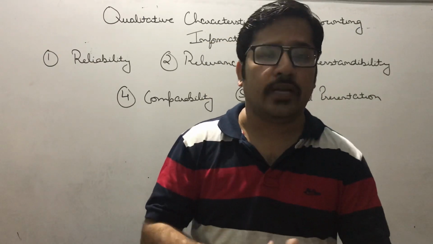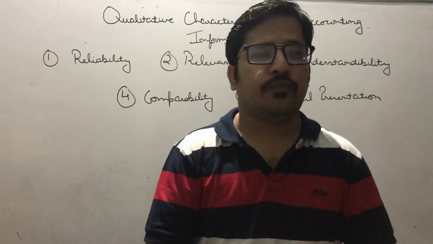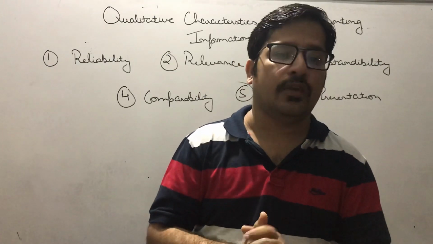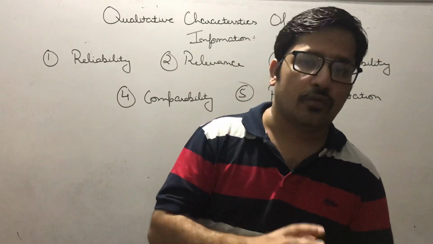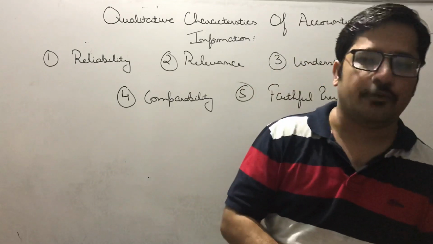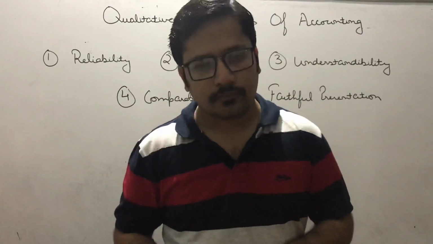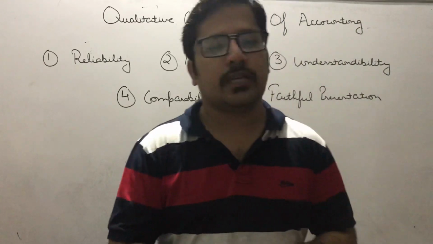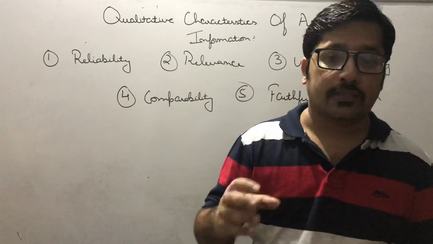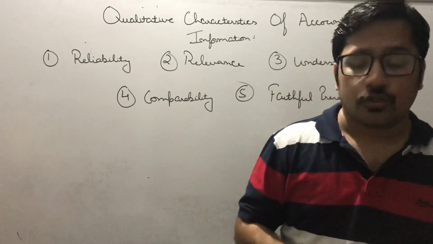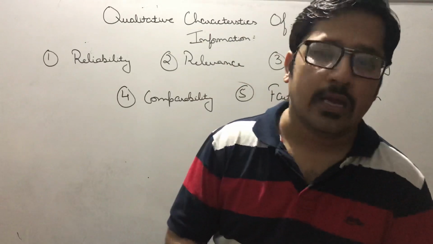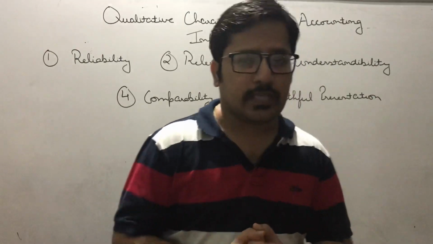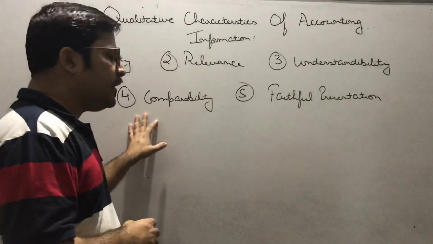Understandability will be quite clear and more effective if you give explanatory notes regarding every item for which it is necessary to give explanatory notes. You will give footnotes, as we have studied in accounting principles, that is the convention of full disclosure. And I told you over there that if something is not coming in the books of account and it is very important, you have to give a footnote. So how can it be understandable to everyone? By giving explanatory notes and by making accounts very simple. Is it clear, beta?